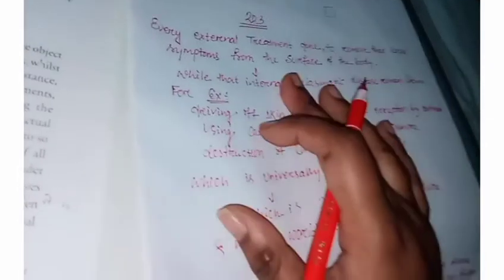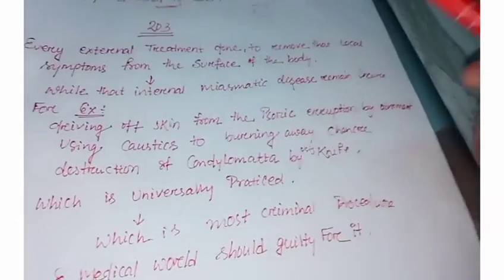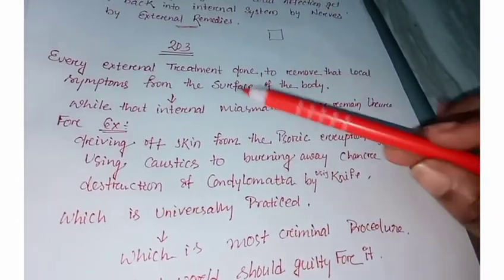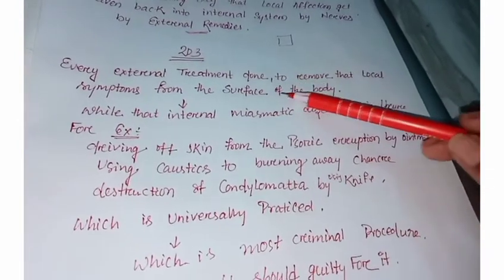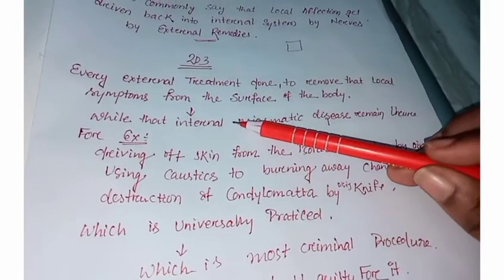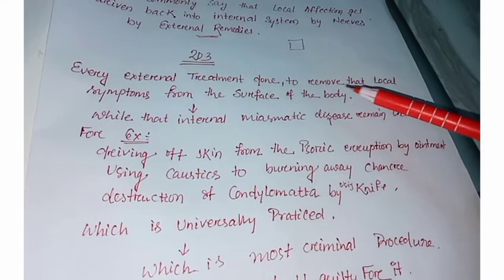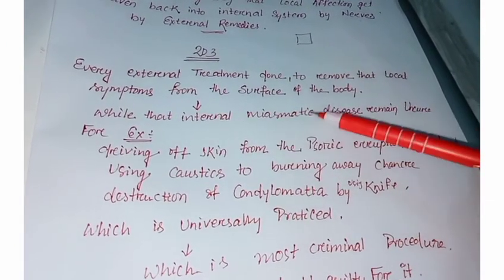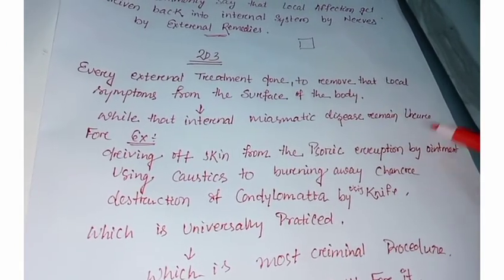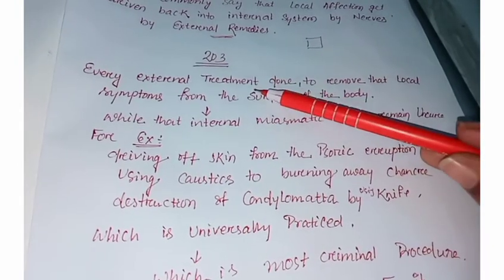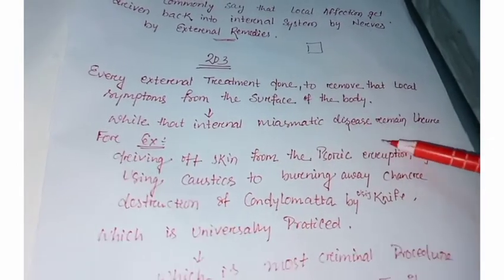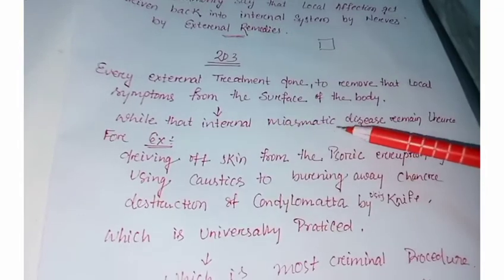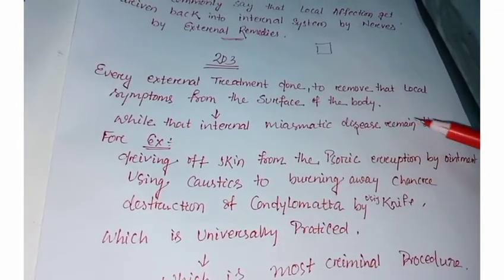In 203, what Hahnemann tried to make us understand is that every external treatment done to remove the local symptom from the surface of the body leaves the internal miasmatic disease uncured. So by removing only the external symptom, we never cure the disease, and the internal miasmatic disease remains uncured.